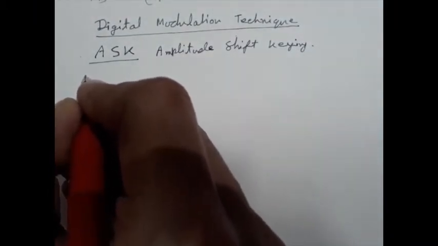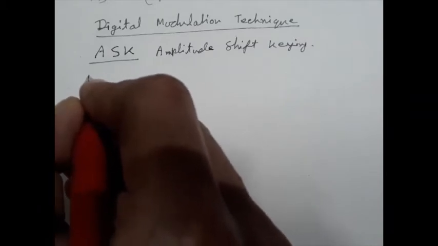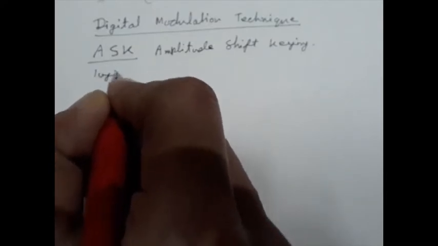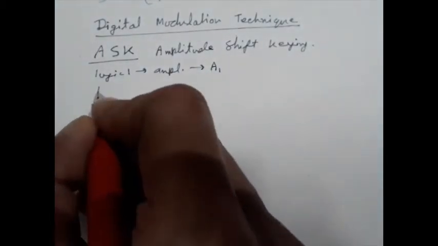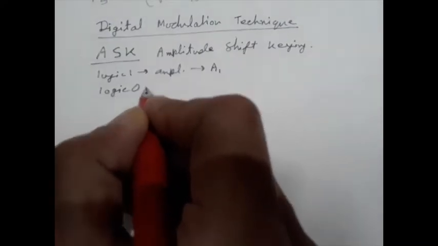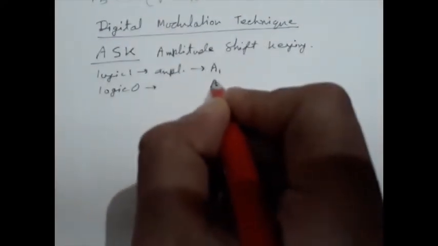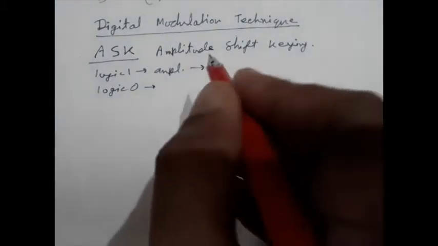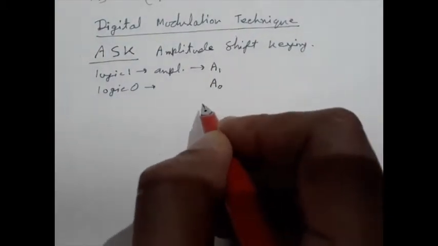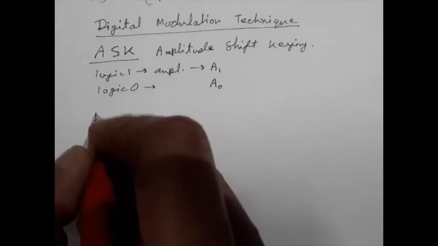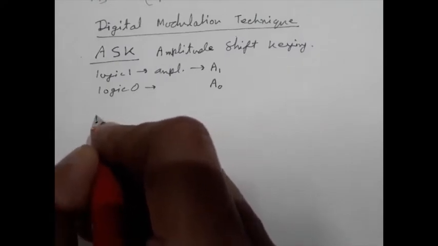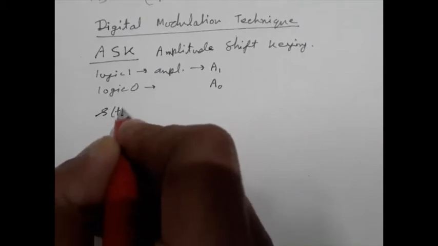So here we can say the ASK signal can be represented like this: for logic 1, the amplitude will be represented by, say, A1. For logic 0, the amplitude will be represented by, say, A0. And A1 and A0 are two different things; they have different values. So the ASK signal can be represented in this way.